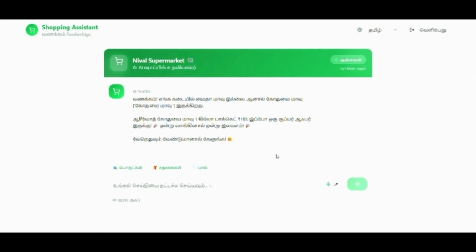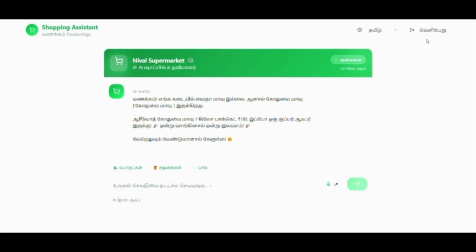So in the database there is no maida flour available. So it's saying that Ashirwad brand wheat flour is available for rupees 180, and it's also on offer, buy one get one. Do you need that? It's asking for that, and this is how the virtual assistant works for the user.